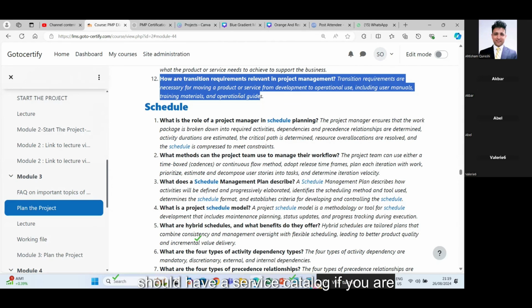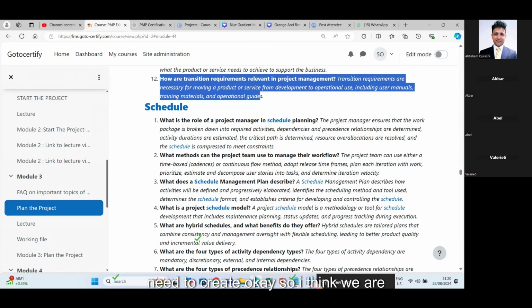We are introducing a new service, so you should have a service catalog. If you are introducing a new product, you should have a product catalog. What are the features of this product? How to use this system so that the operational people can use it on a daily basis? So user manual, training manual, operational guides, all these things you need to create.